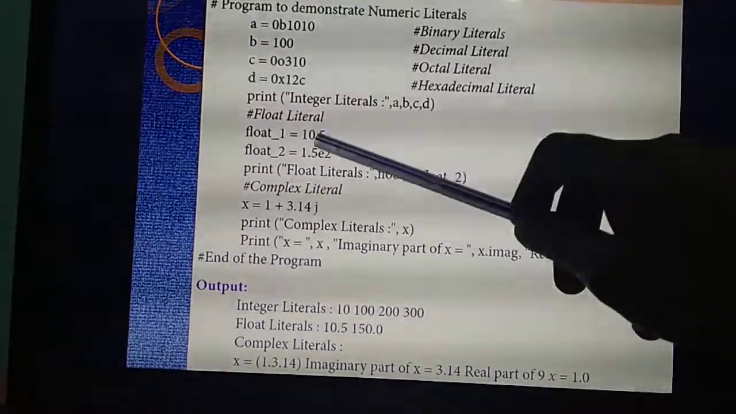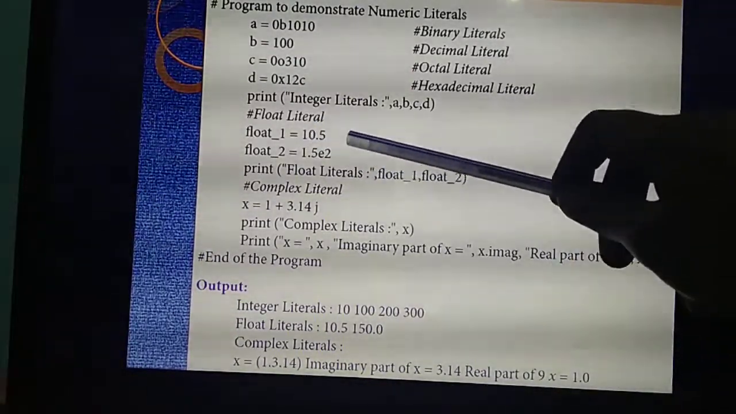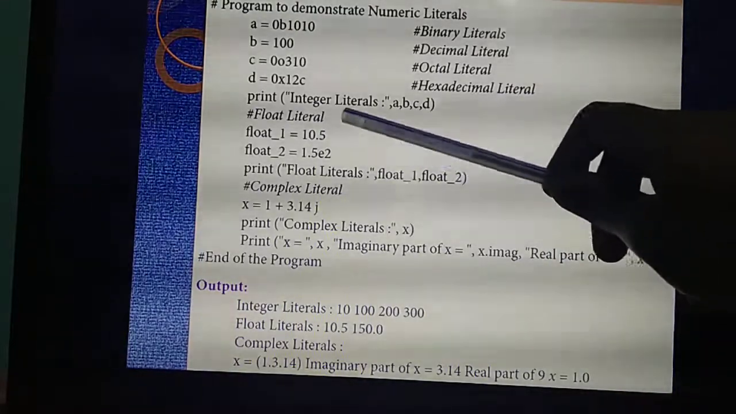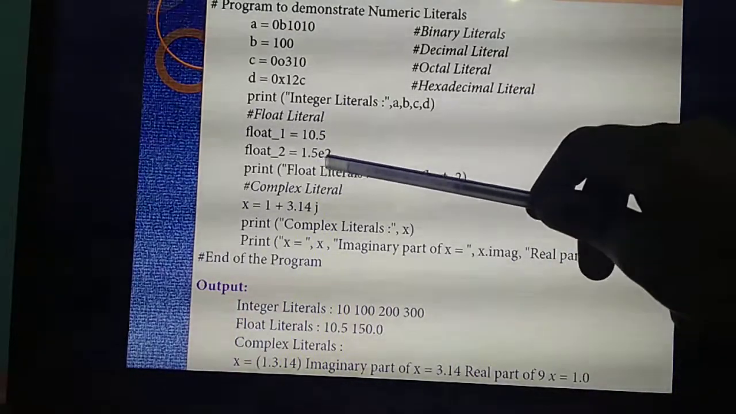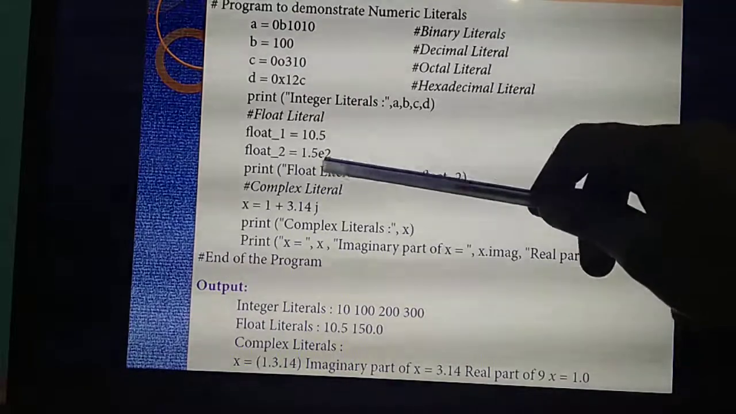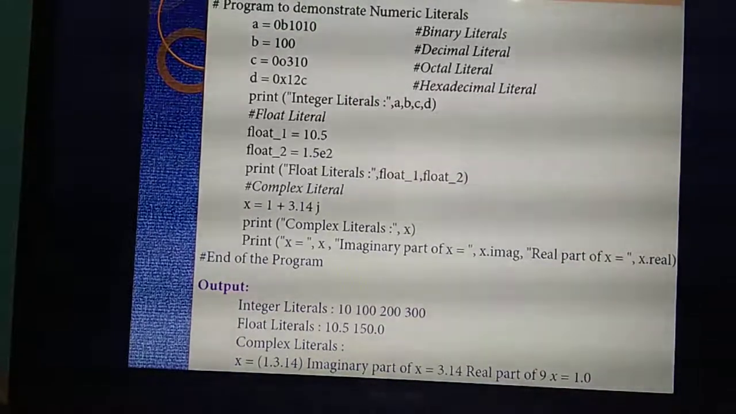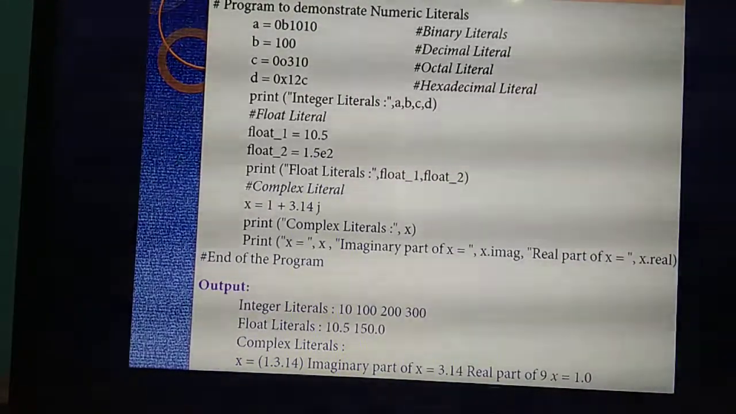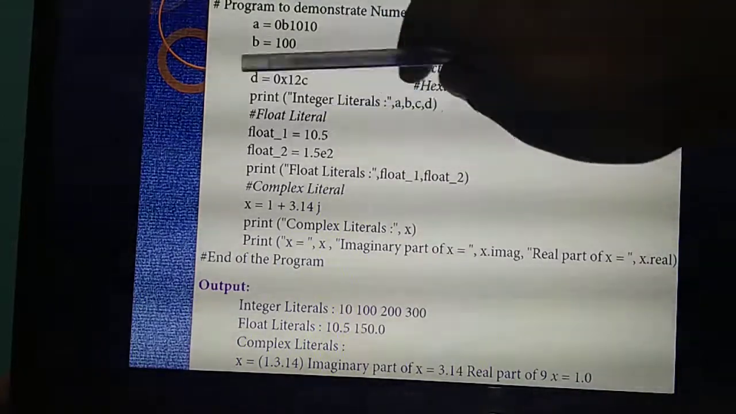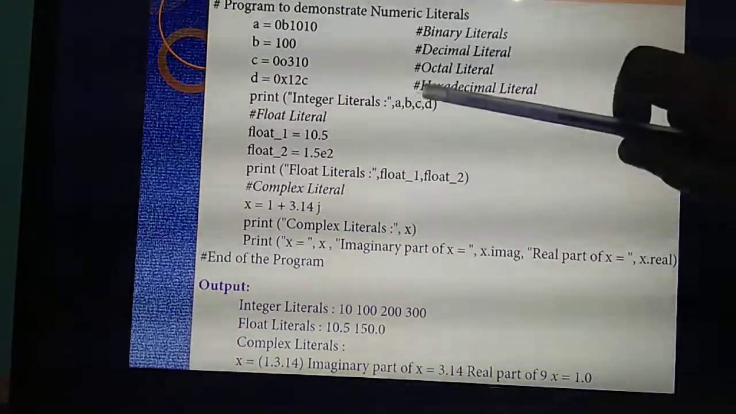In float 1, I assign the value as 10.5. The second value, float 2, is 1.5 E2. What do you mean by E? Exponent. Understand? First I have declared 4 variables. Then I am printing in integer format.